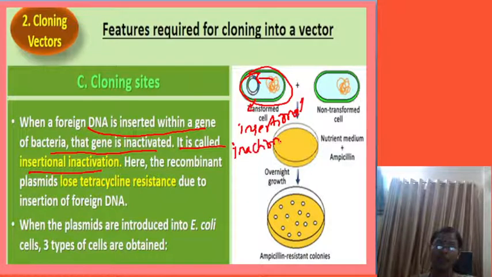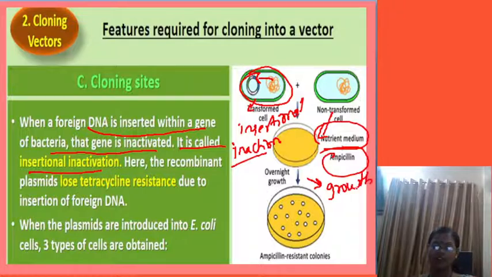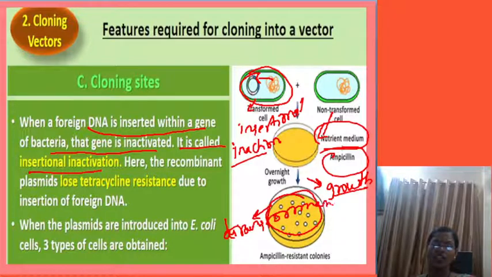But we want that gene to become active. For that purpose they will use the nutrient media which consists of ampicillin, and it is left to grow overnight. At that time what happens? The ampicillin resistant gene will kill the non-transformant bacteria, whereas it helps to grow the transformant bacteria.